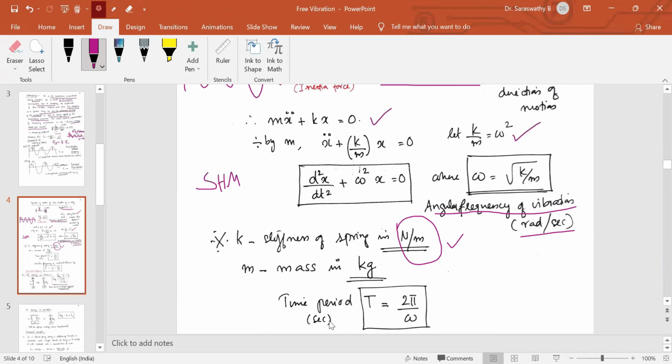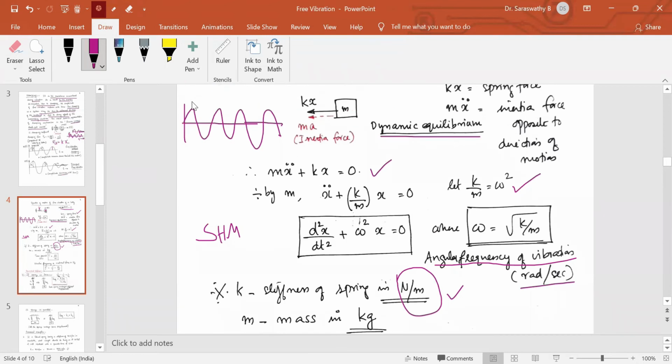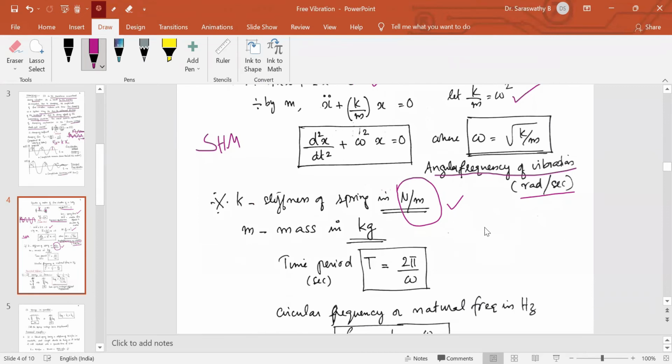Now the time period. Time period is the time for one oscillation. That is, starting from here, go to the upper extreme, the lower extreme, then come back to this. This much time is called the time period. We know for one full cycle, if omega is the angular velocity, omega into time, time for one cycle is t, that is equal to one cycle, which means 2 pi radians. Omega into t is equal to 2 pi radians. So time period t is equal to 2 pi by omega.